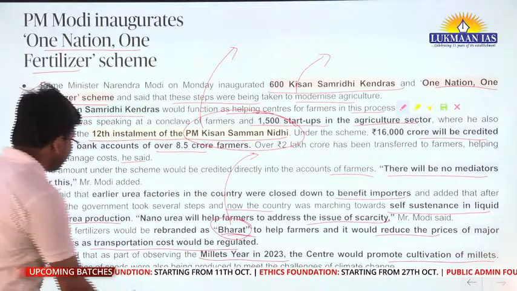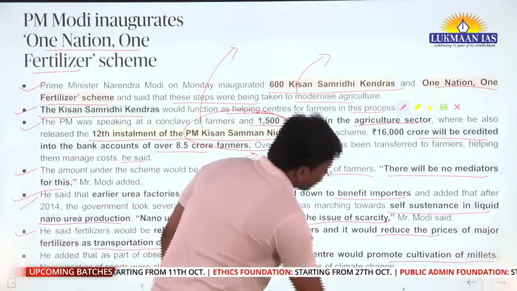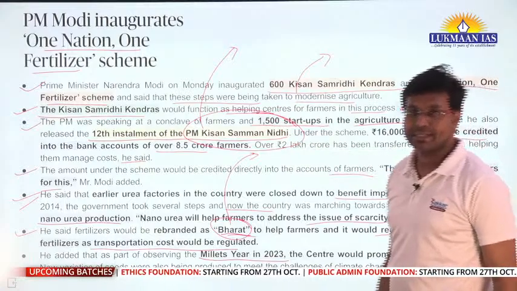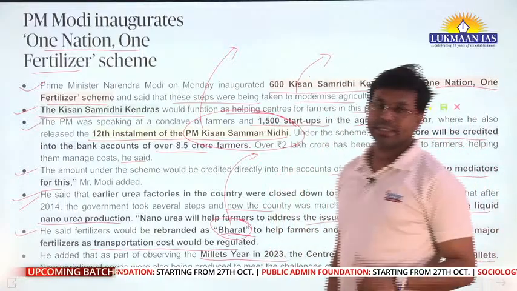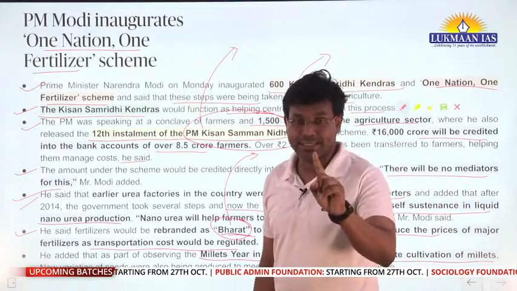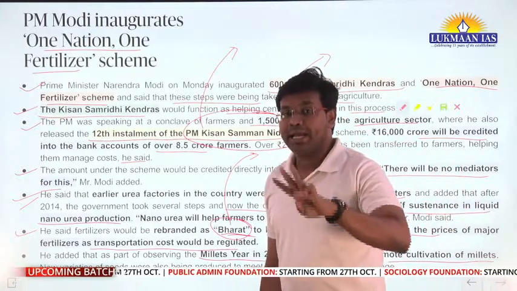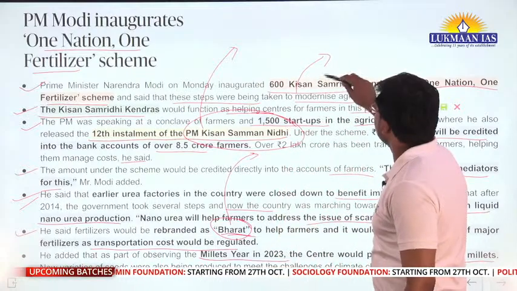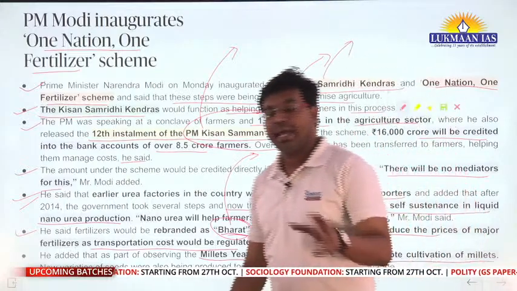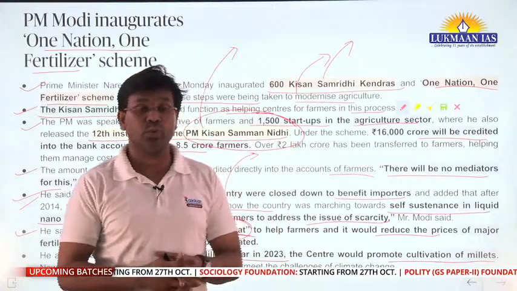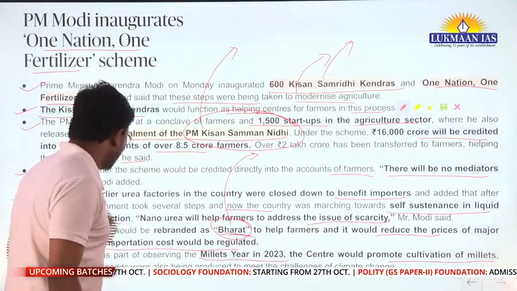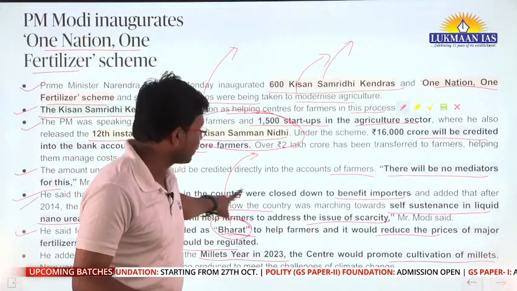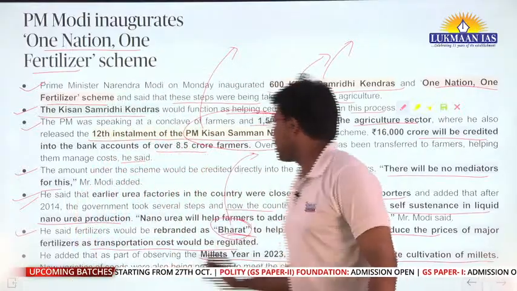New varieties of seeds were also being produced to meet the challenges of climate change, okay. So these are the things this one nation one fertilizer scheme is associated with. This is a newly launched scheme. You need to learn about various things, like what this scheme is, what its objective is, and how it is going to be implemented. This scheme is going to be implemented through Kisan Samriddhi Kendras, okay. Under this scheme the Government of India wants to produce nano urea. It wants to rebrand urea under the name Bharat, okay. Bharat will be the new name, right? So that's how it will be launched.